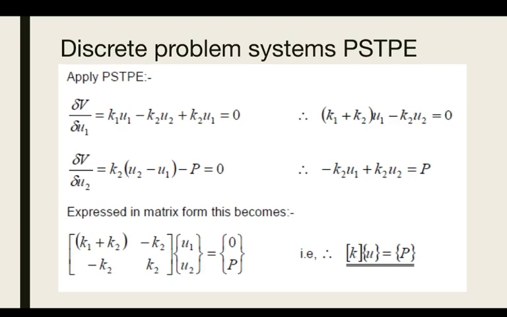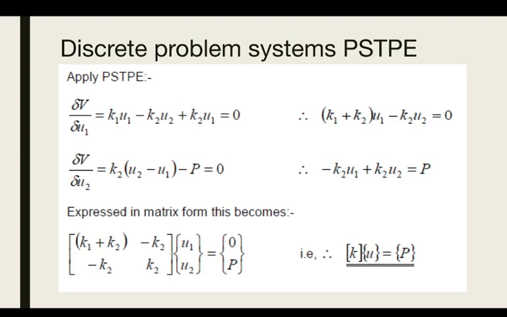So we partially differentiate the above equation with respect to U2. You will get K2 into (U2 minus U1) minus P. If you apply the PSTP, this will become 0. So on the right-hand side you will get two equations: (K1 plus K2) U1 minus K2 U2, which will be equal to 0, and minus K2 U1 plus K2 U2, which is equal to P.